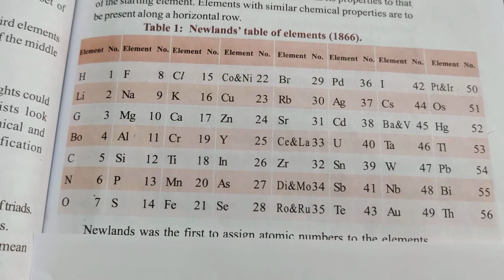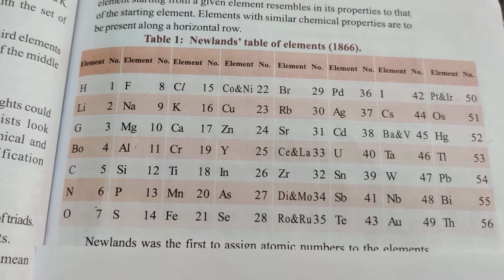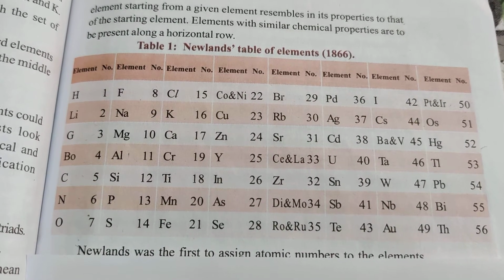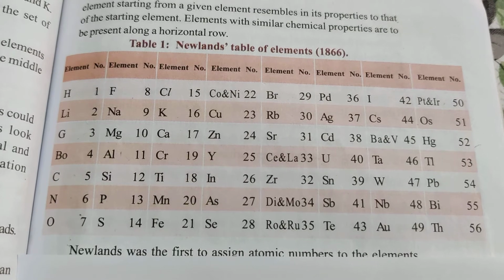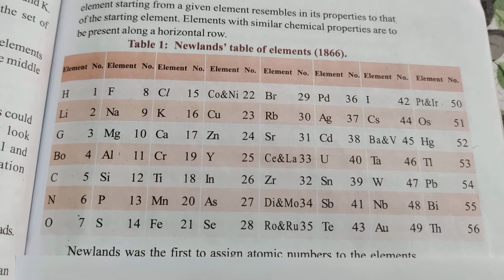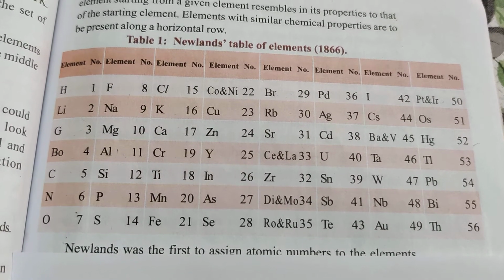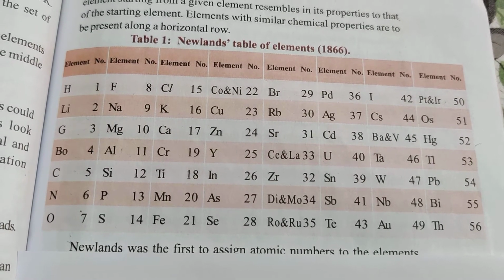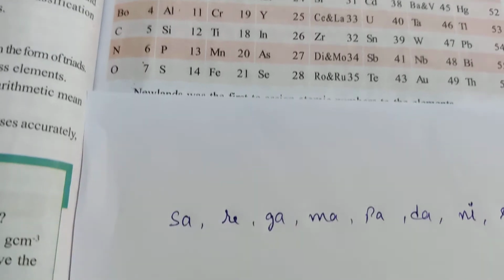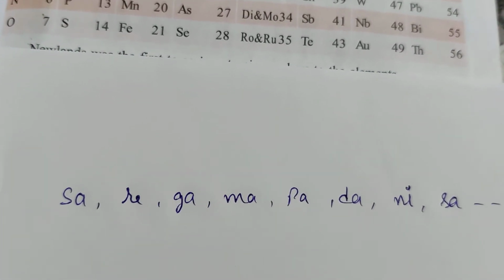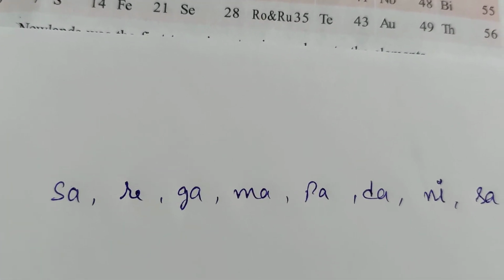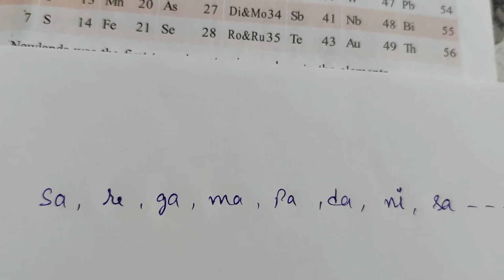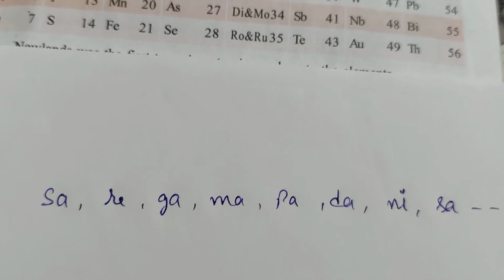And the last limitation is, when he classified the elements in a periodicity pattern, every eighth element has similar properties to the starting element. This is just like musical notes. In Indian music, sa, re, ga, ma, pa, da, ni, again that sa is repeating.